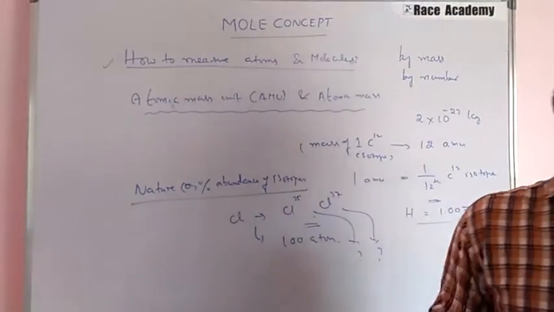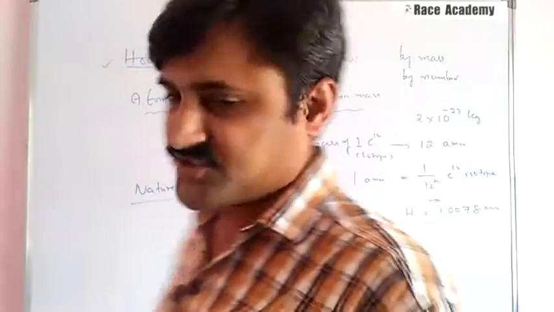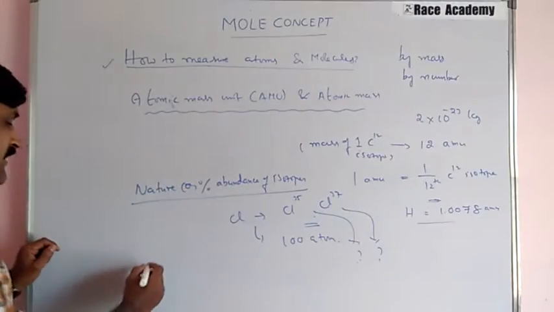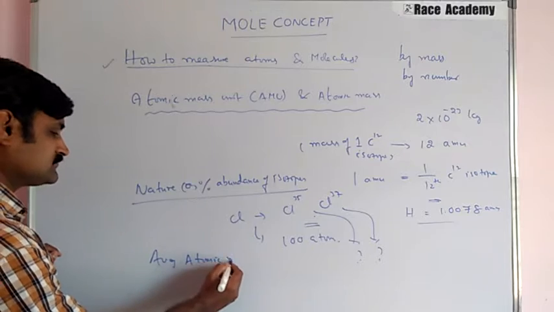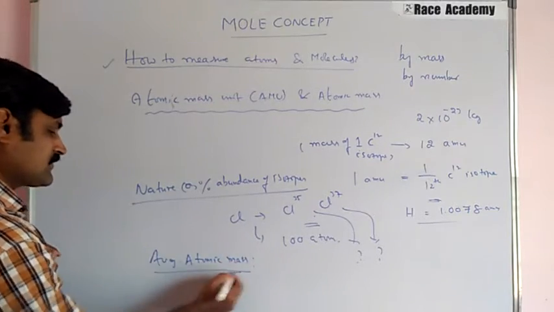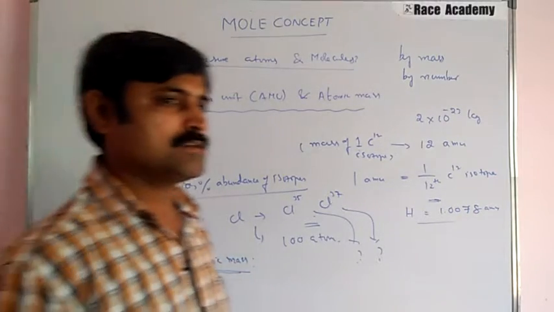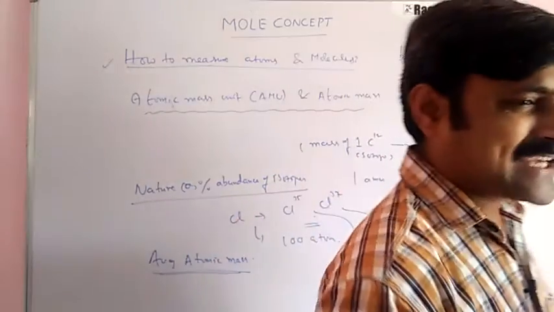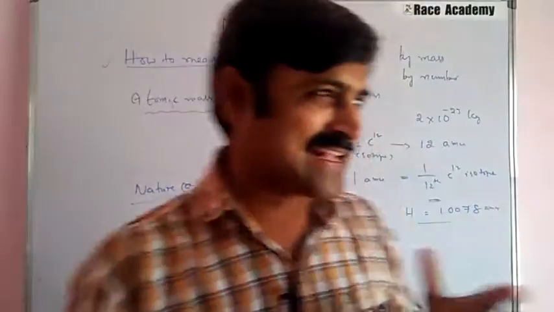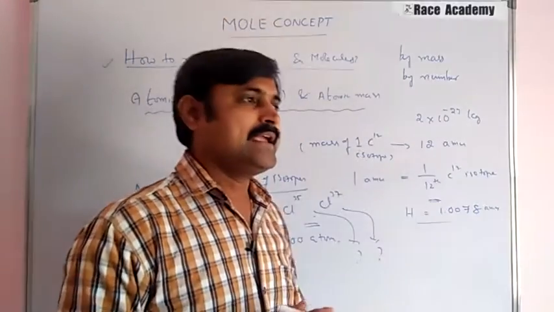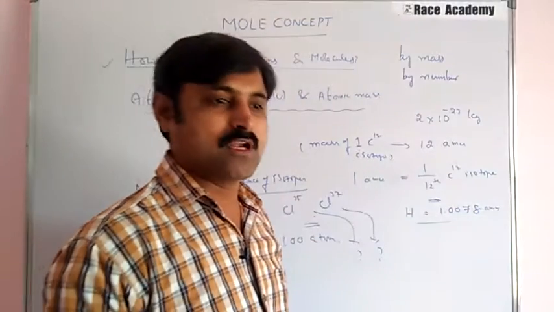Now, coming to that point, average atomic mass. Just now I told you, when you look up the atomic mass of carbon in the table, you will find that the value is not exactly 12 for carbon. It is 12.01 AMU.